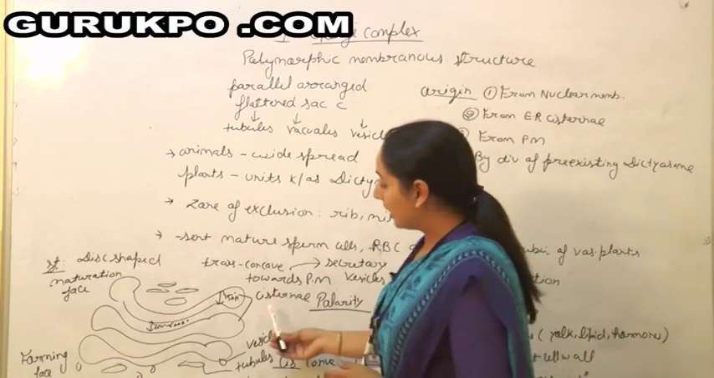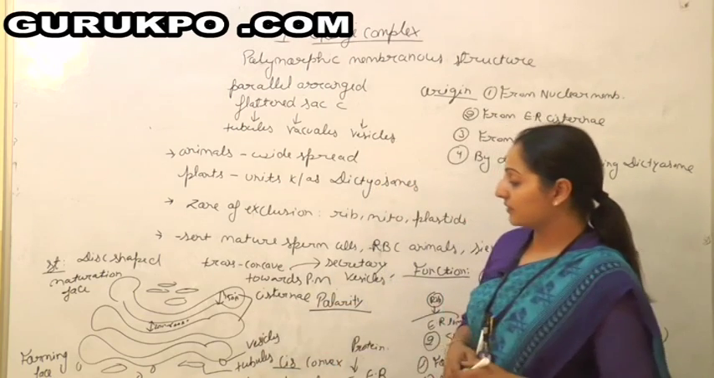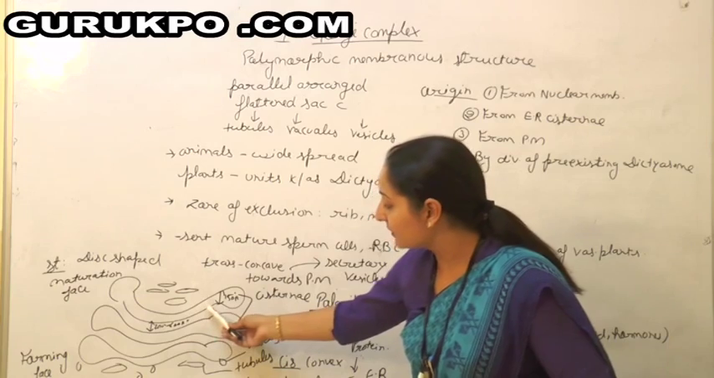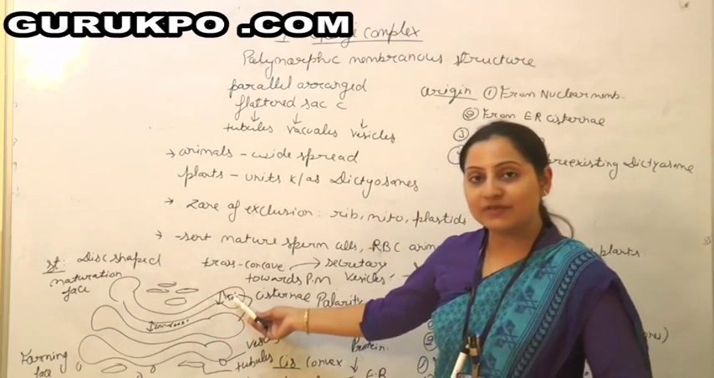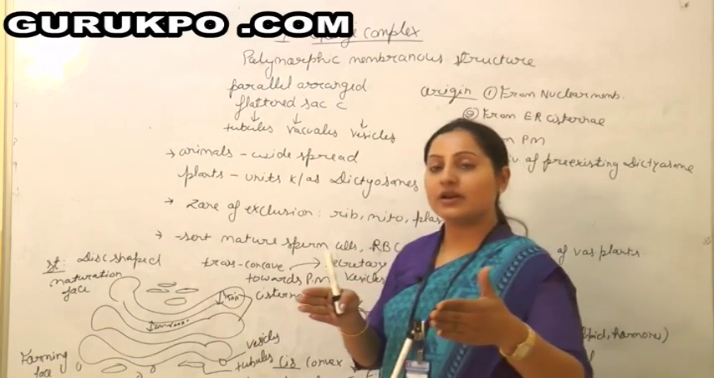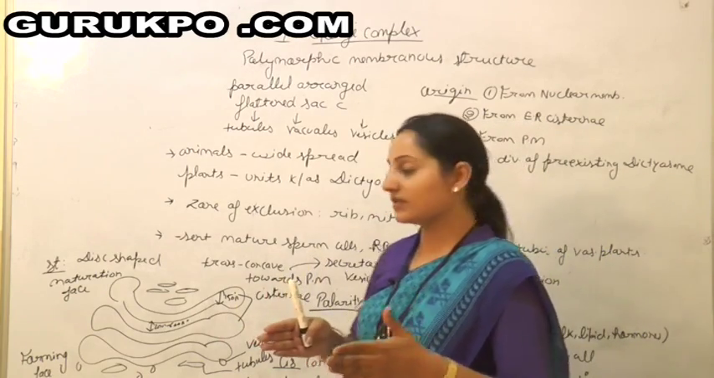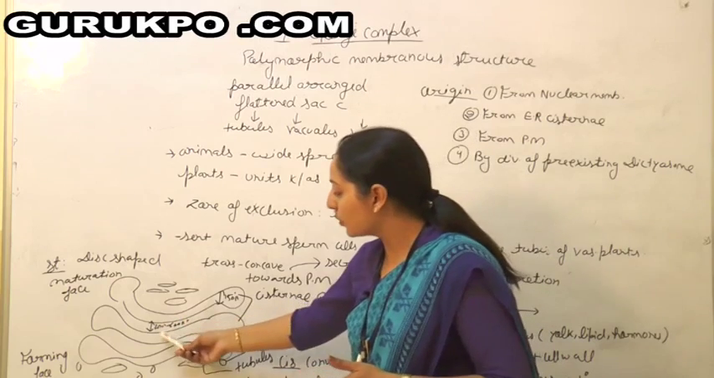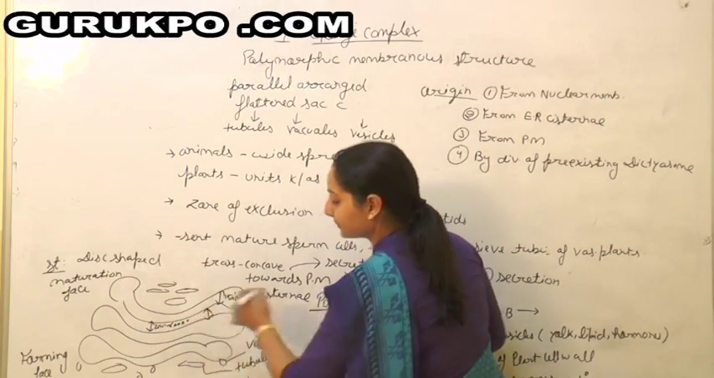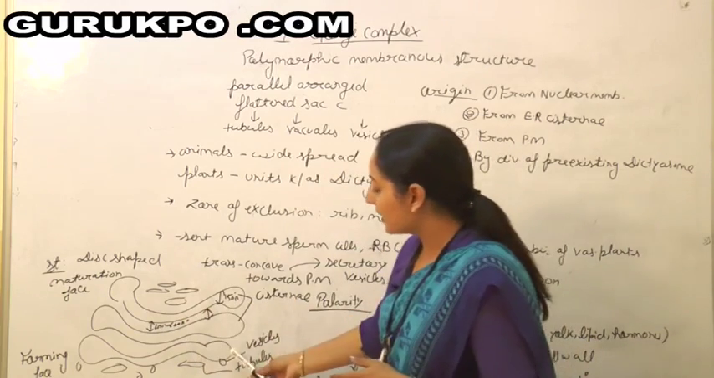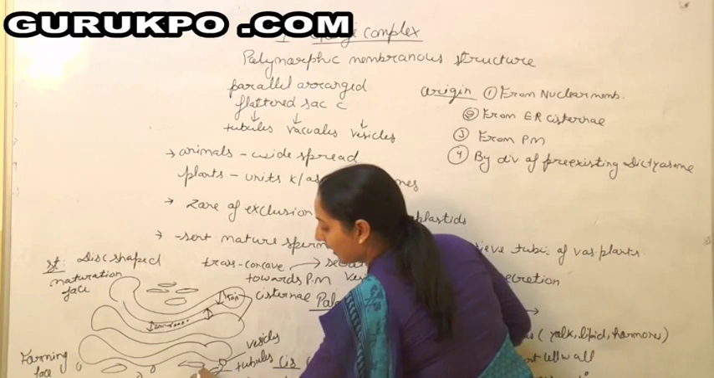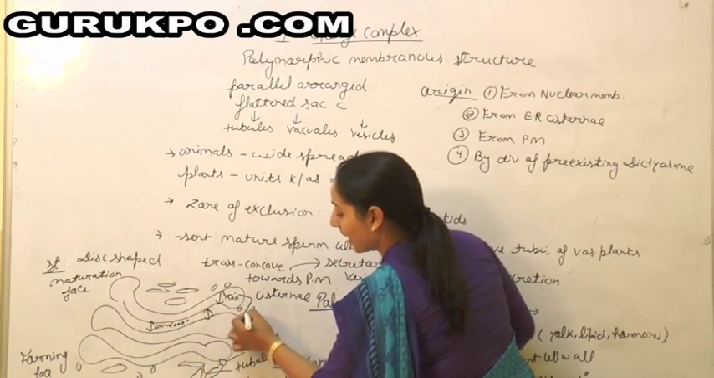Another structural detail: this is the cisternae, and the lumen of the cisternae is around 150 angstrom. Two cisternae are placed side by side, and the gap between them is around 200 to 600 angstrom. Along the sides there are tubules, these are the tubules, and here the vesicles are there.